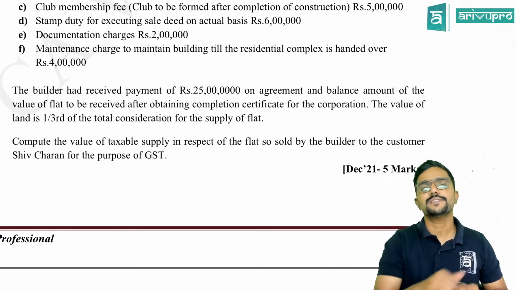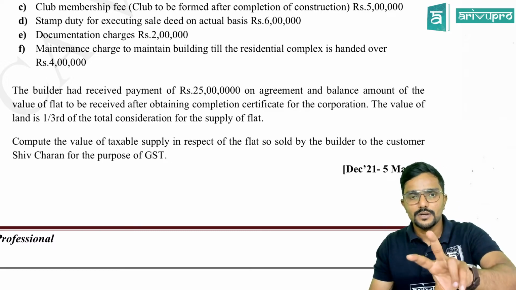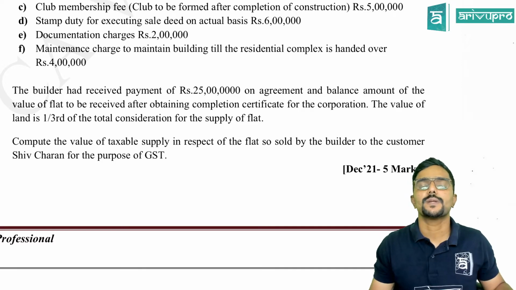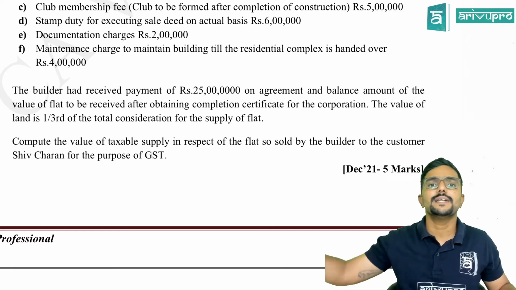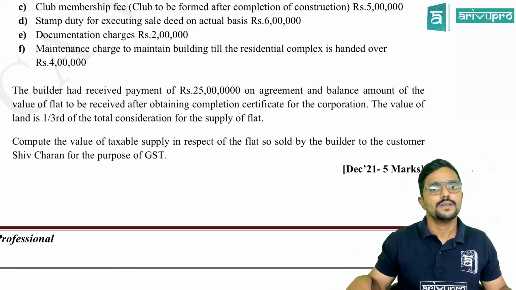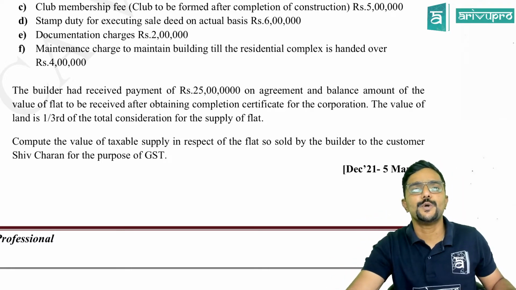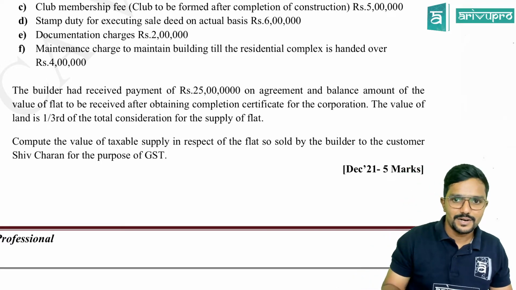But in this case, it is sold, or I can tell pre-construction building is sold. So it is not covered in negative list. That is schedule 3. It is a supply, and it is a supply of services as per schedule 2, read with section 7. So let us discuss.